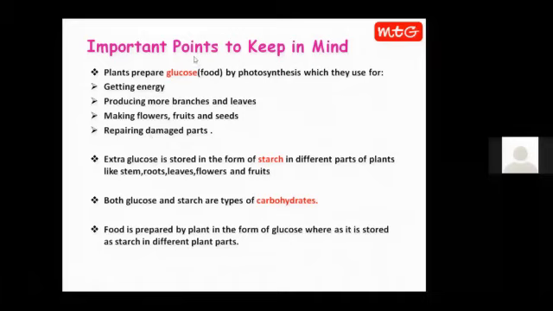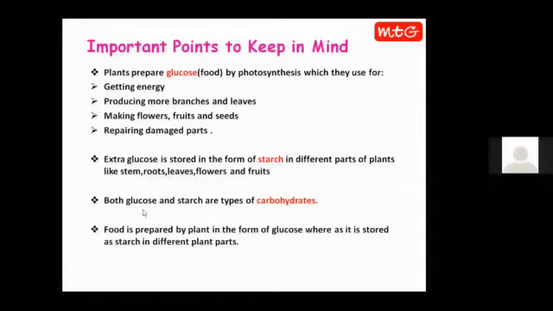Now, plant prepares the food in the form of glucose. But when it comes to storage, extra glucose is stored in the form of starch. Children, this is very important point. And such kind of questions, they are asked in NSO also. That plant prepares its food in the form of, or it stores its food in the form of. So children, they get confused. So you have to be very clear with this, that plant always prepares its food in the form of glucose. But whatever extra glucose is left behind, it stores it in the form of starch in different parts of the plants like stem, roots, leaves, flowers, and fruits.